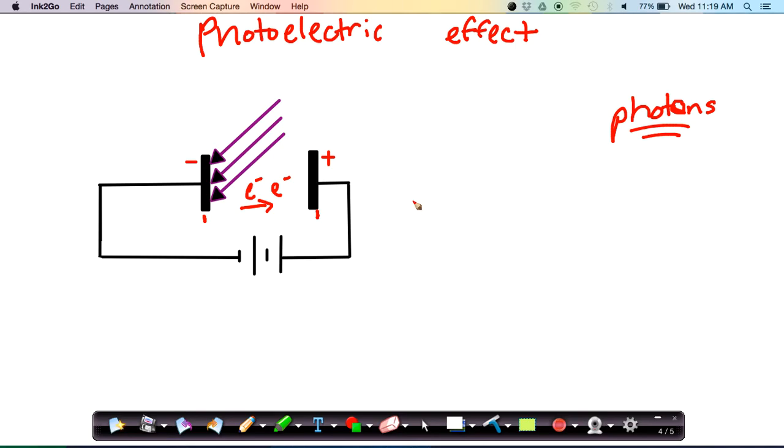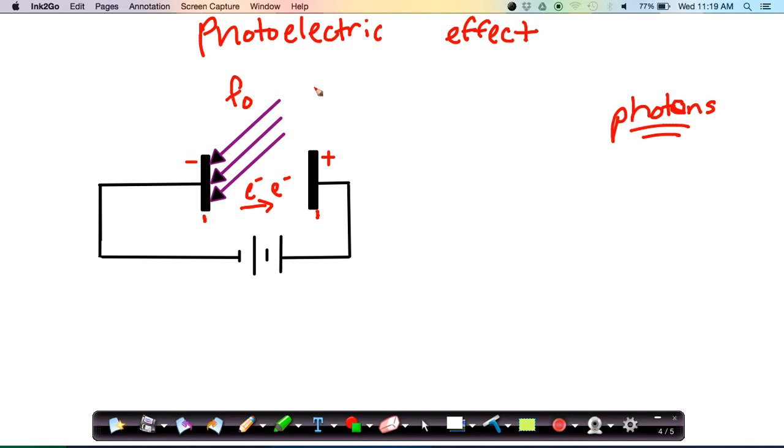So how does the photoelectric effect demonstrate the particle characteristics of light? What we find with the photoelectric effect is that you have to have a minimum frequency of electromagnetic radiation in order to eject an electron from a specific metal. So, if we have a certain metal plate on the left here, you will only be able to eject electrons if the incident light has a frequency higher than some minimum value.